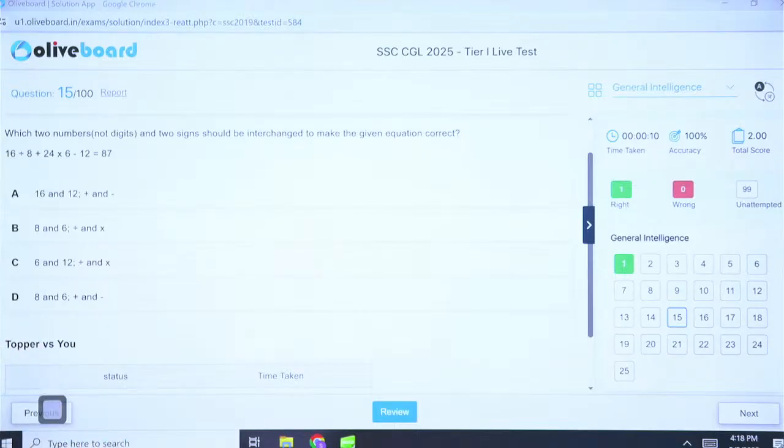Okay, let's come back. Which two numbers and not digits and two signs should be interchanged to make the given equation correct? They want both numbers and signs. First, you need to check what is exactly wrong in this one. Okay, so just quickly solve this. 16 divided by 8 is 2. 2 plus 24 into 6. So this is 146 minus 12. Never going to be 87. This probably is a very large number in a positive number. So this has to be either reduced or we increase the negative number. But that won't make sense. Okay. So 24 into 6. Something here has to change. You have to reduce this number.